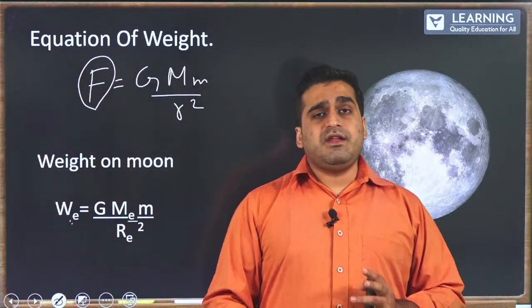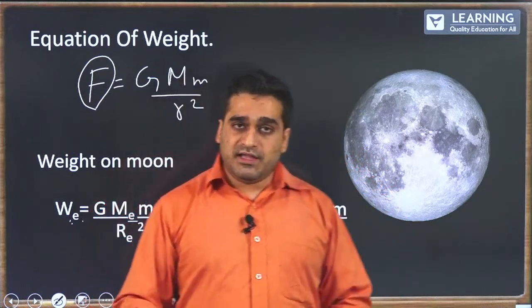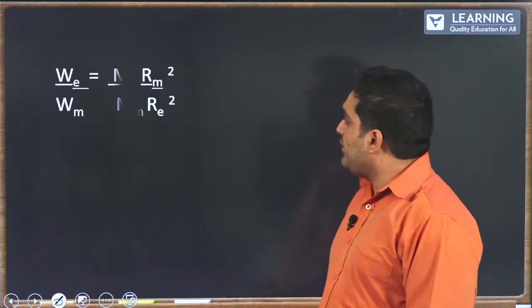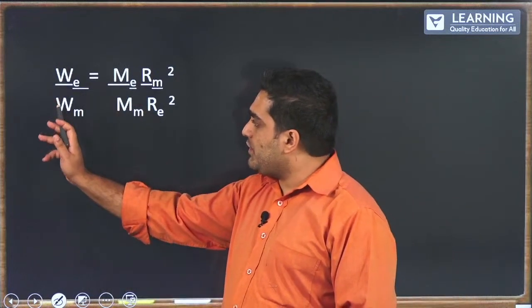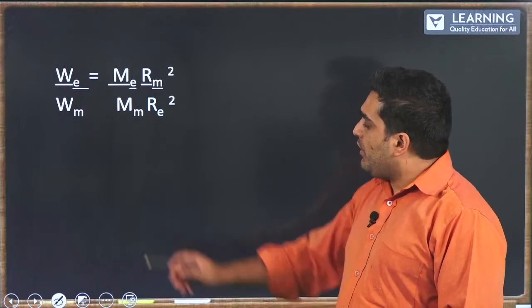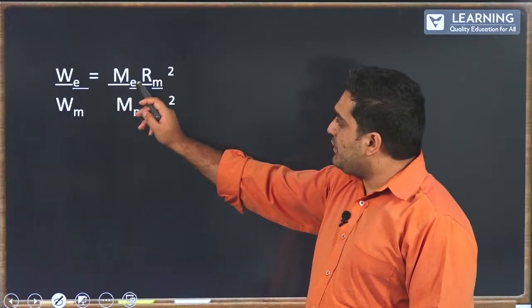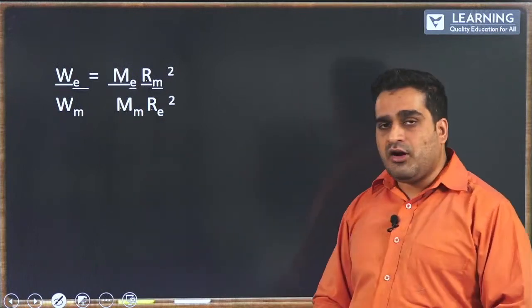Now, by dividing one by the other, I get the following equation, where weight of the Earth divided by weight of the moon is so. Now, mass of Earth, radius of moon, mass of moon, and radius of Earth are constants.